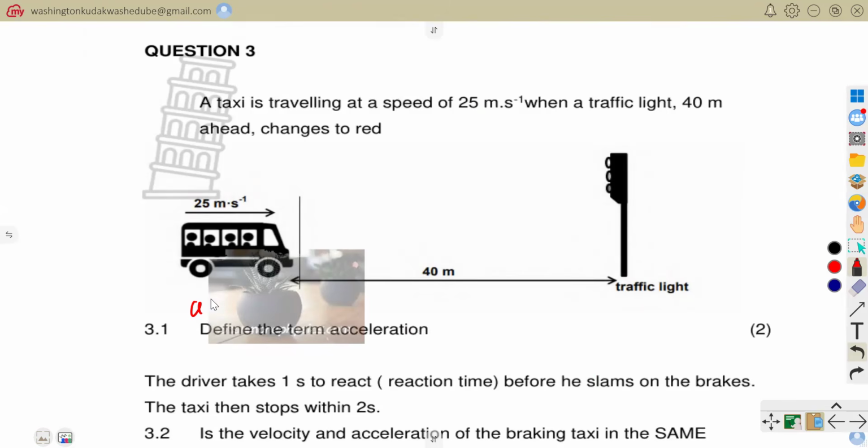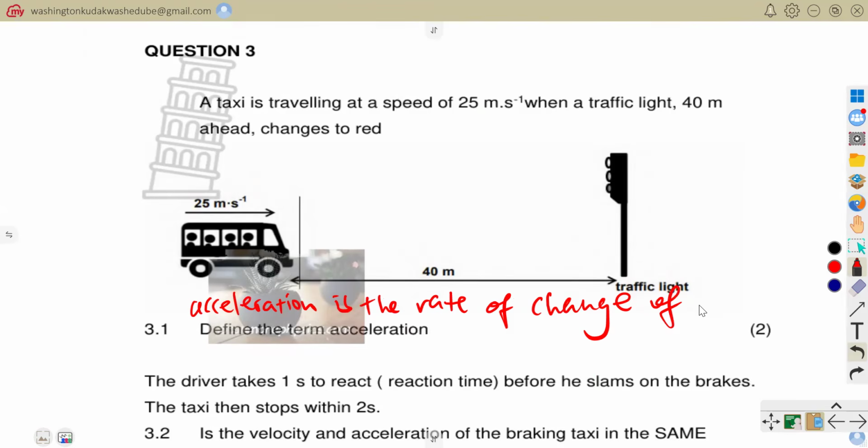So you would say acceleration is the rate of change of velocity. It's simply the rate of change of what? Of velocity.